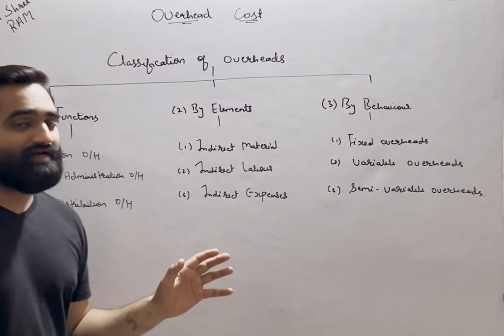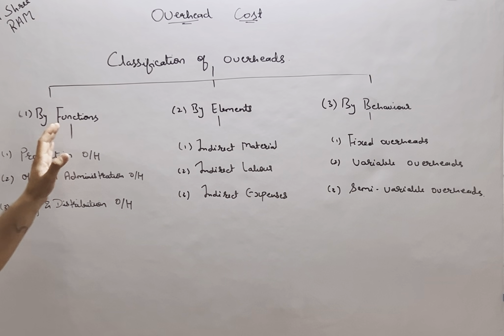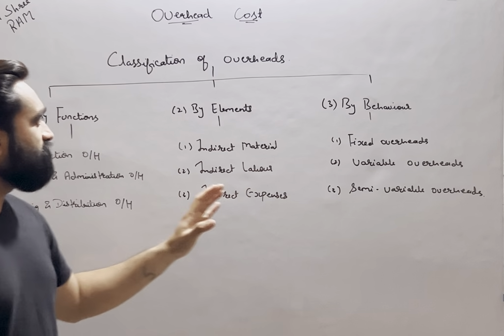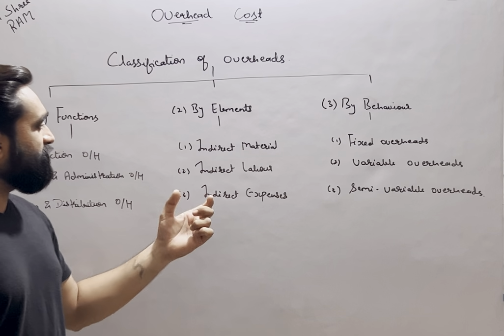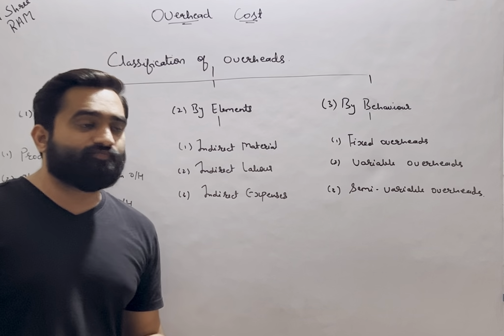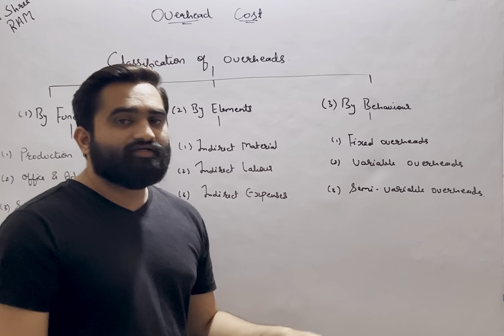So this is the detailed classification of overheads. Let's have a look at it again. The three categories: by function, by elements, and by behavior. By function we have production overheads, office and admin overheads, selling and distribution overheads. By elements, indirect material, indirect labor, and indirect expenses. And by behavior we have fixed overheads, variable overheads, and semi-variable overheads.